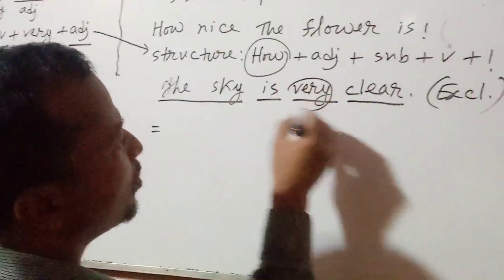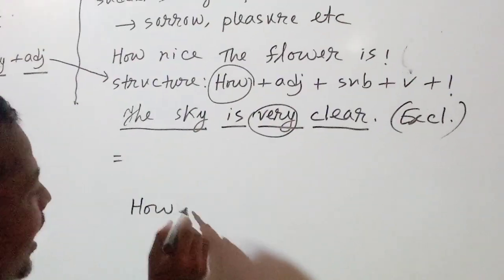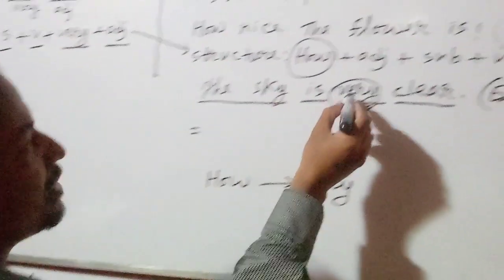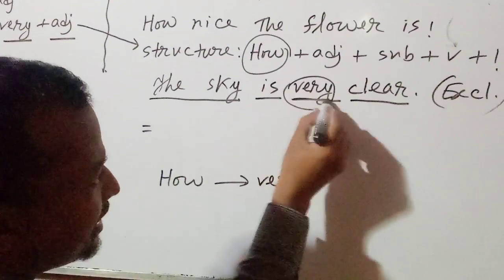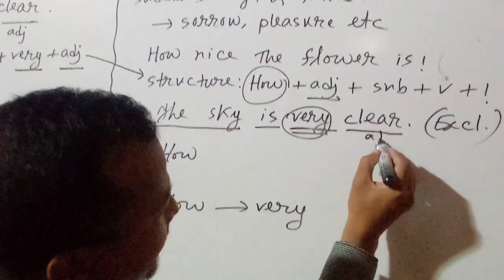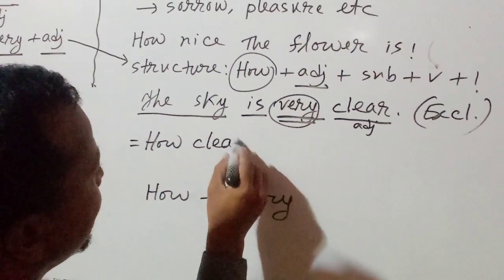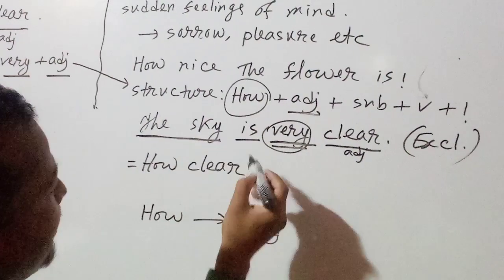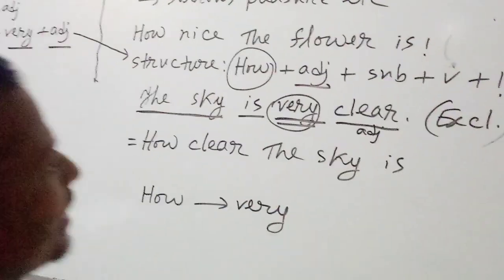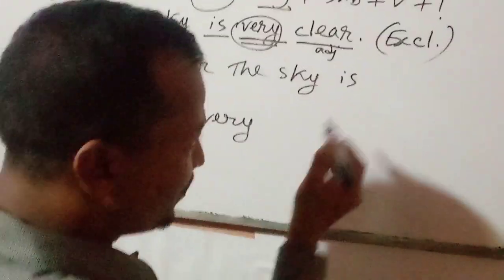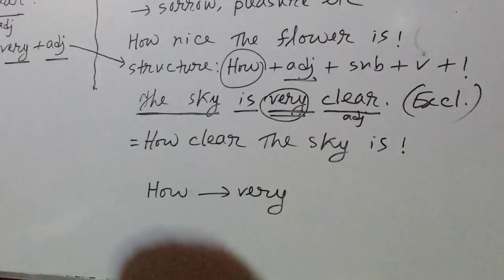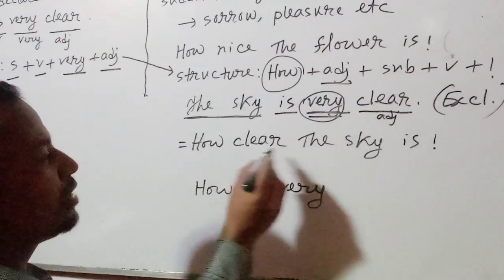Then what can we do? We can exchange how with very. Then we can start from here. We can change this very with how. How, then adjective. This is adjective. How clear. Then subject. This is subject. How clear the sky is. Then you will have to use the note of exclamation, that means this side. Otherwise your sentence will not be correct. How clear the sky is.